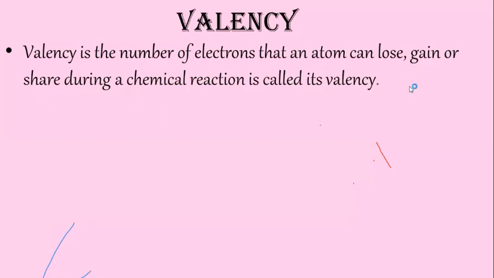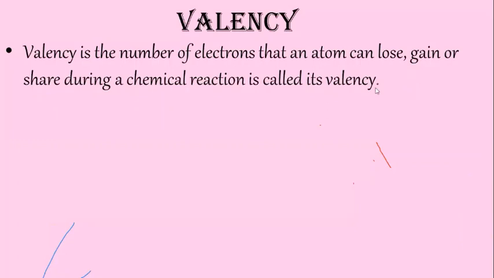Before this, in class 8, we got a very simple definition. The definition was it is the combining capacity of an element. But here, we are getting a new definition that is known as the electronic definition or the modern definition. So from now onwards, we have to use this definition. Valency is the number of electrons that one atom of an element can lose, gain, or share during a chemical reaction. Is that clear?